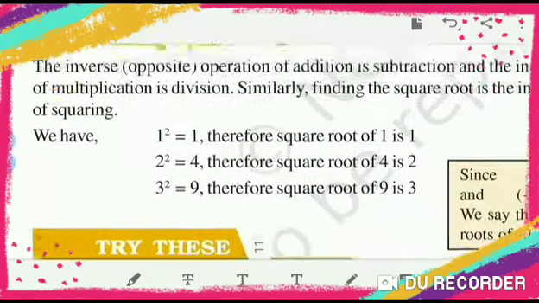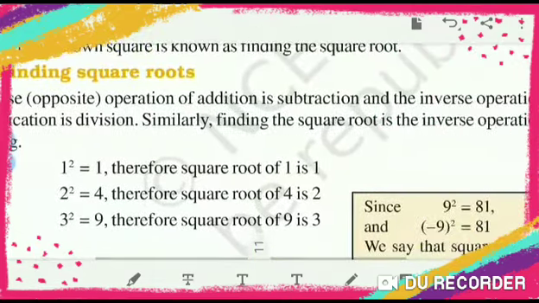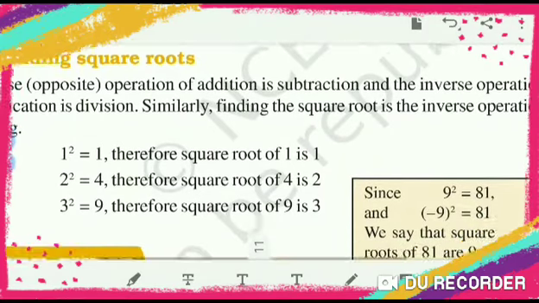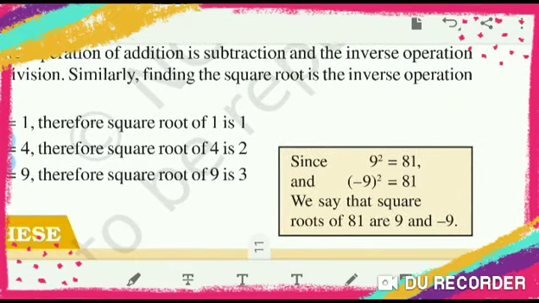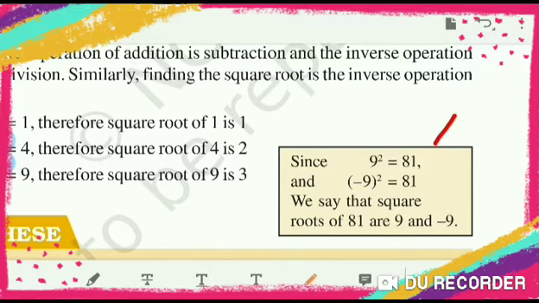Okay. Now finding a square root: 1 square is 1, so the square root of 1 is 1. 2 square is 4, therefore the square root of 4 is 2. That I already told you. 3 square is equal to 9, the square root of 9 is 3. See here, 9 square is 81, and also negative 9 square is 81. So we can say that the square roots of 81 are 9 and minus 9.